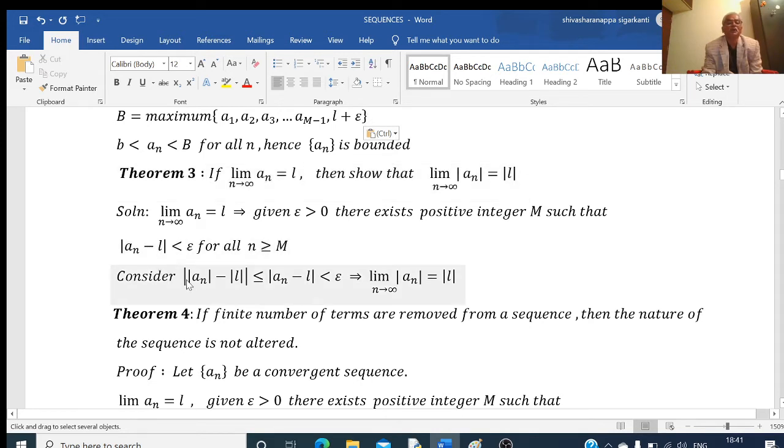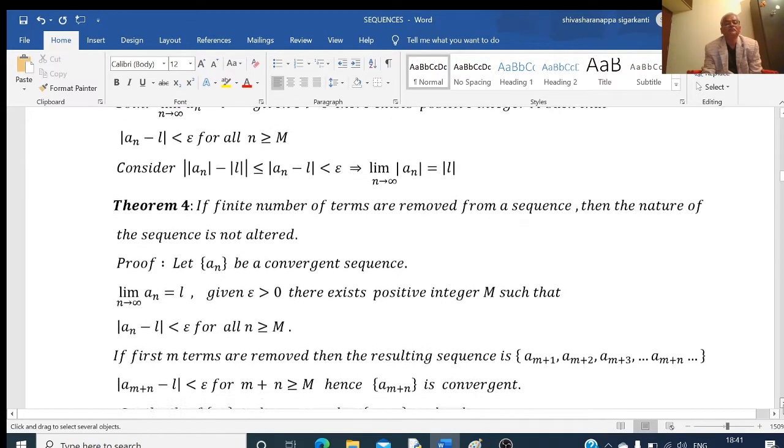So consider mod of mod a_n minus mod L. We can write this is less than mod of a_n minus L, because this is in mod, this is in mod. Therefore, this quantity is less than mod of a_n minus L. And we have mod of a_n minus L is less than epsilon here. So this is less than epsilon. This is true for all n greater than or equal to m, which means the limit of mod a_n as n tends to infinity is equal to mod L.